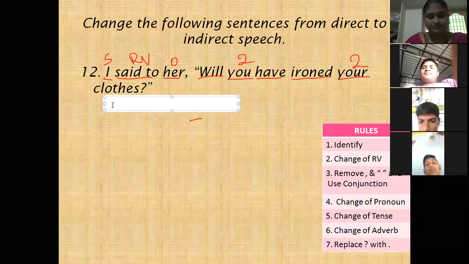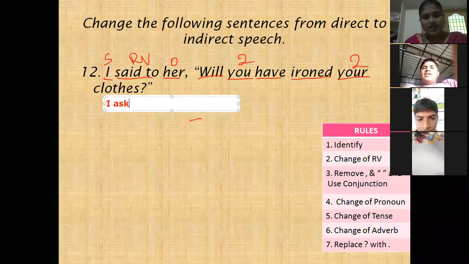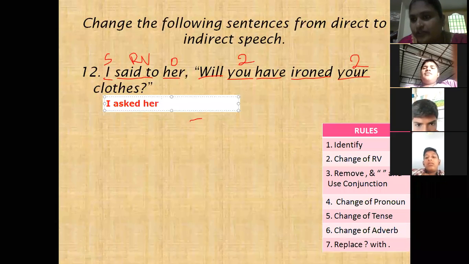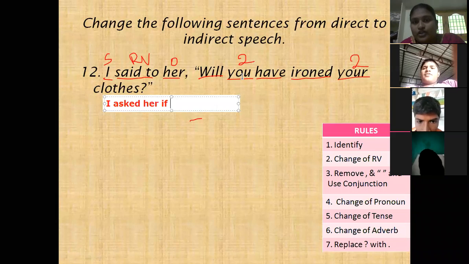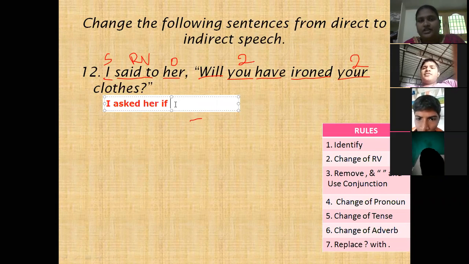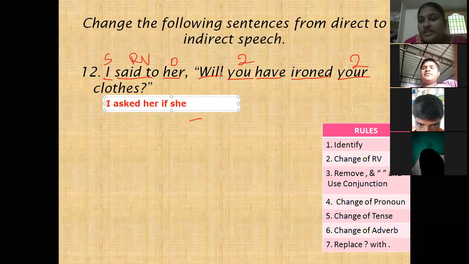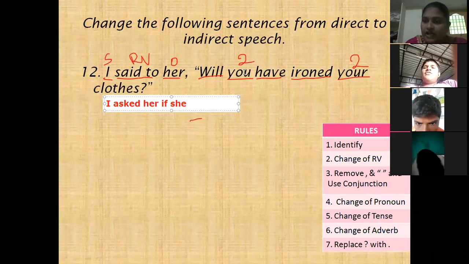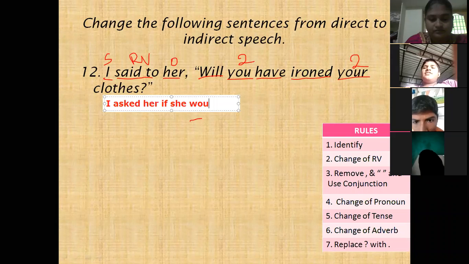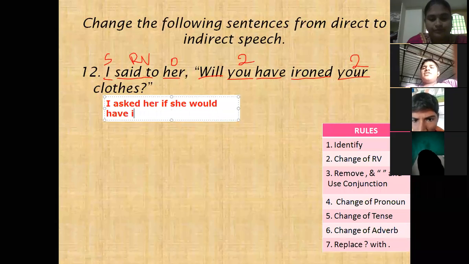Start the answer: I asked her. There is no question word. Here we have to use if or whether. After if we have to write the subject. Here the subject is you, so if she. Yes, very good. Object is her. Will changes to would. If she would have iron.